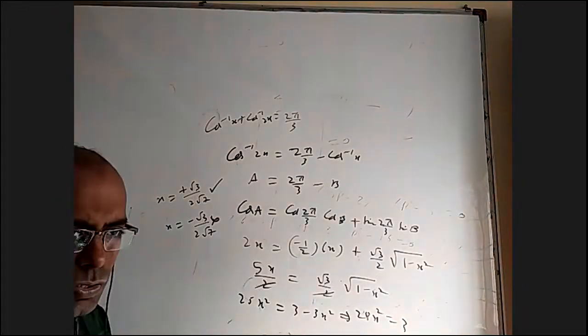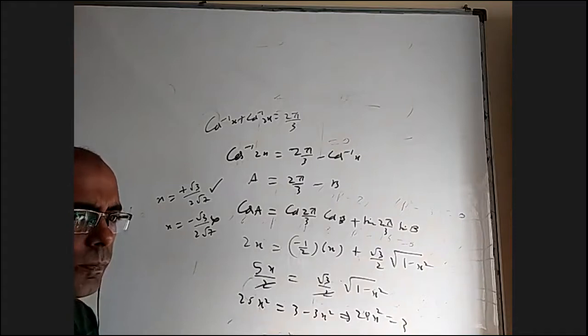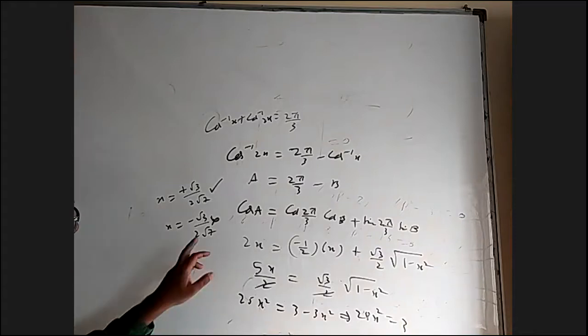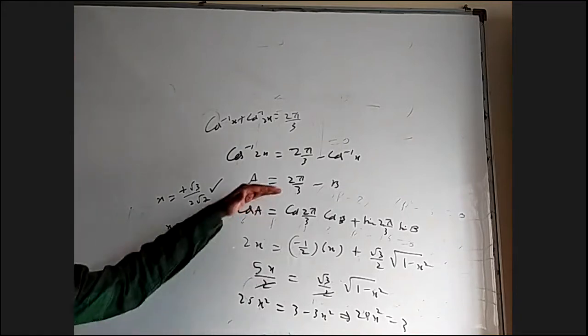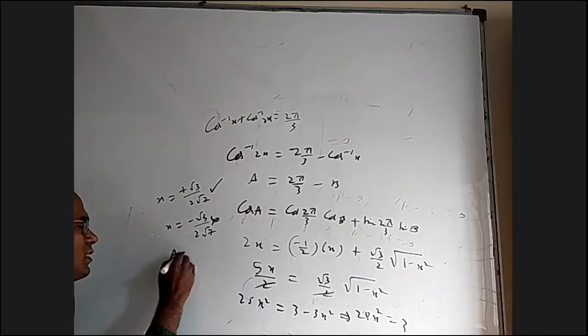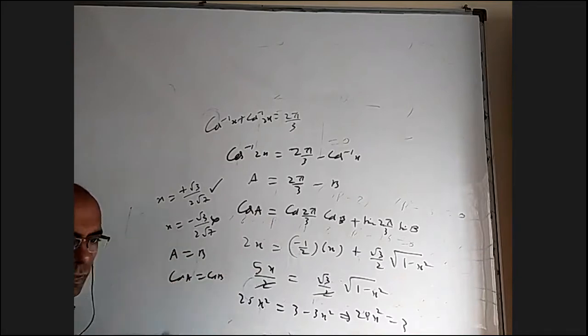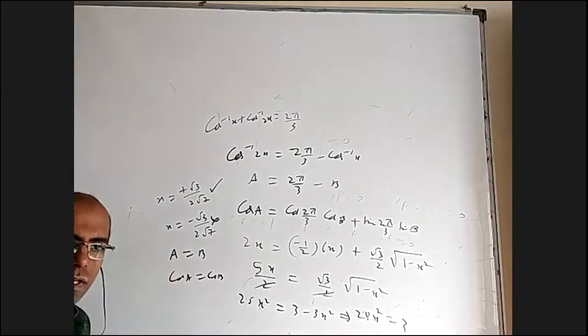Is it okay for this question? Yes, sir. Okay. Now one may ask why I am getting this extra solution. It is because from here to here you applied cos. Whenever a is equal to b, I can no doubt say cos a equal to cos b. But the converse is not true. Can I say when cos a equal to cos b, it is for sure a equal to b?